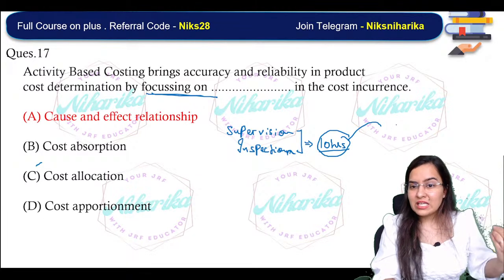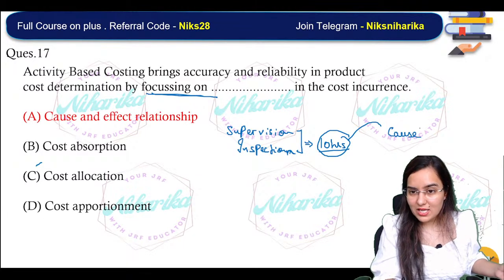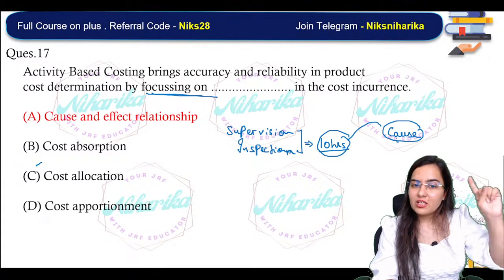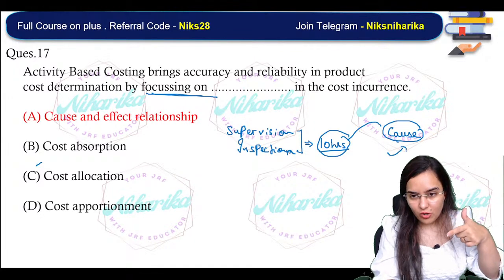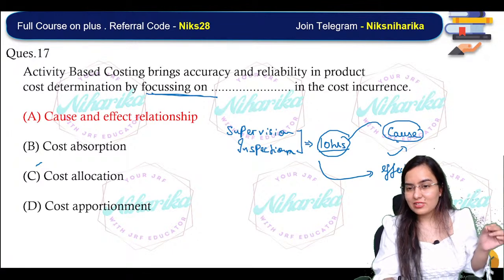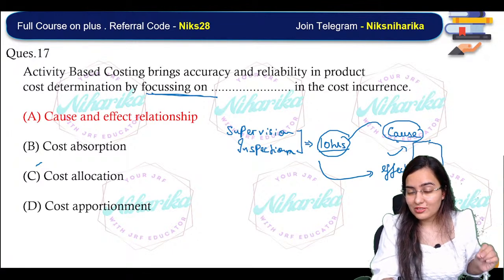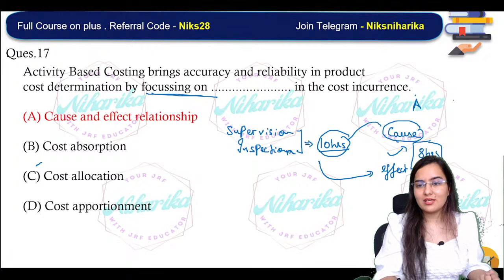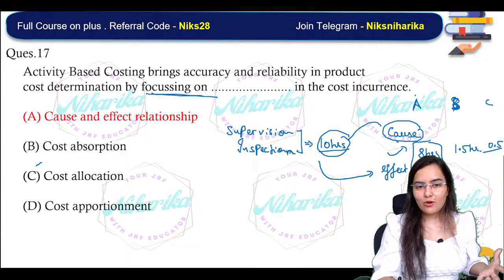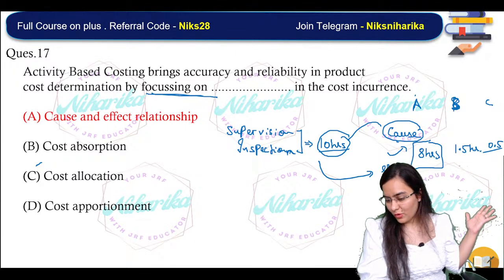Okay, now what is the need? What is the cause? We will see, is there even a need to do the inspection? If yes, we will focus on the cause, and then we will watch the effect, that this activity is a very major, very important activity. That's why 8 hours have been allocated to activity A category. For activity B category, 1.5 hours are allocated. For activity C, 0.5 hours are allocated. Why? Because it is the least important.